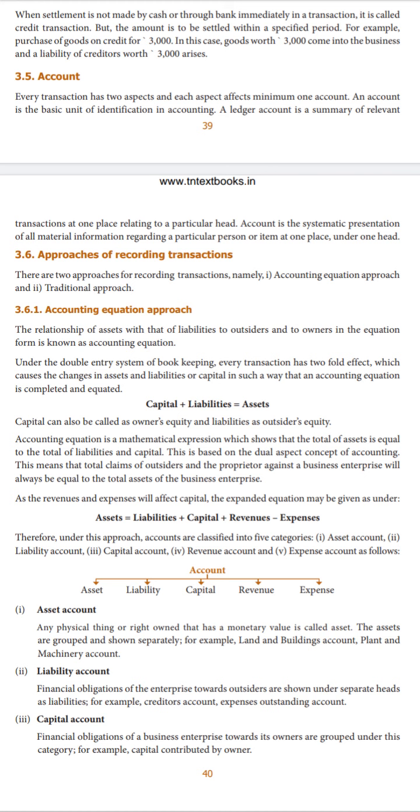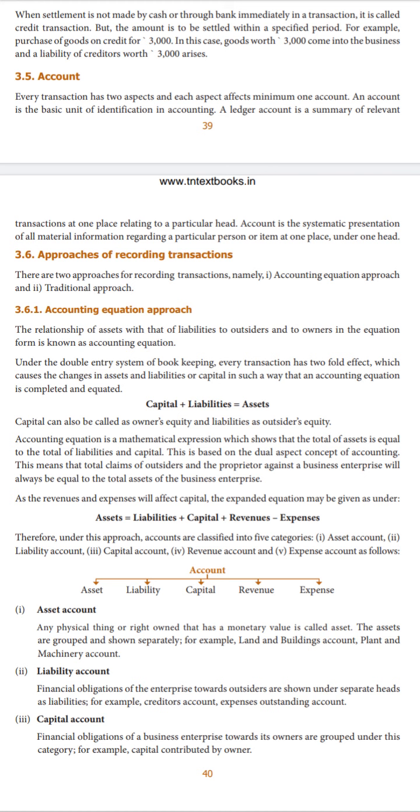Then the accounting equation is a mathematical expression, which means it's just like a formula we use. Like (a plus b) the whole square is equal to a square plus b square plus 2ab, right? The same way in accounts, the accounting equation is just like a formula, a mathematical expression. So the total of your assets must be equal to the total of liabilities and capital. That is what we call capital plus liabilities is equal to assets.